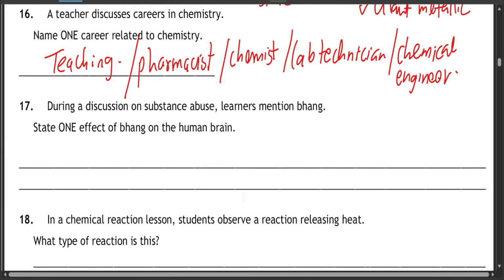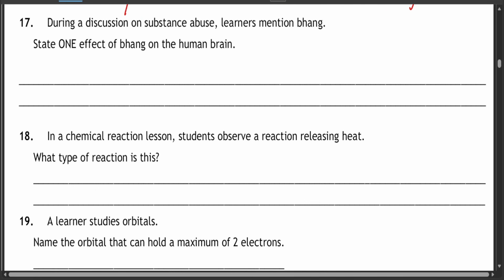Okay, question 17. During a discussion on substance abuse, learners mention bangi. State one effect of bangi on the human brain.